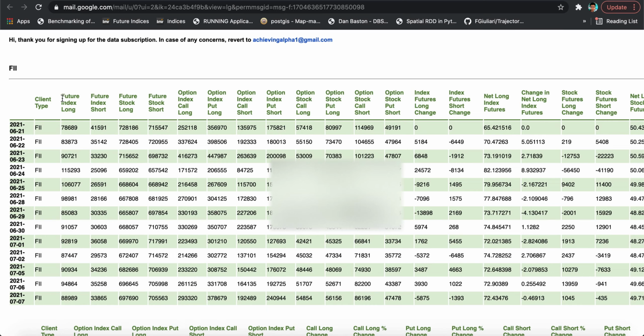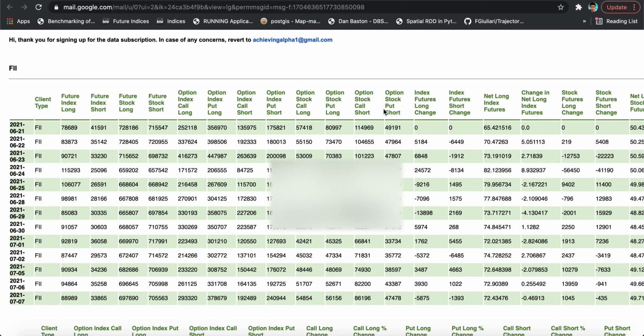You have the future index long. These are the number of lots which the FIIs have long in the future index, and this future index consists of Nifty, Bank Nifty and also Fin Nifty, but the volumes in Fin Nifty are pretty low at the moment. Similarly, this is the short positions in the index futures. Then this talks about the stocks, and these stocks include all of the stocks in the FNO segment. Then again, this is the short positions in the future stocks. And then you have the options, so you have call longs, put longs, call shorts, put shorts, and similarly you have these things for stocks as well.